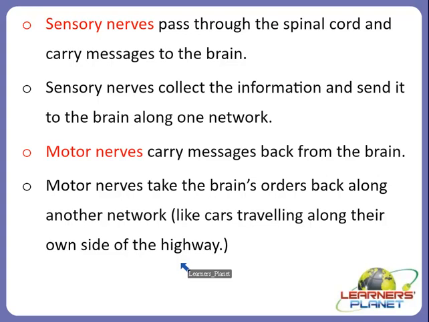So you can see that all neurons relay information to each other by sending it to different parts from the brain, or by collecting the information from different parts to the brain, right? So you can just imagine how neurons work, right? You will be very amazed to know that at birth the nervous system contains all the neurons we will ever have, but many of them are not connected to each other.